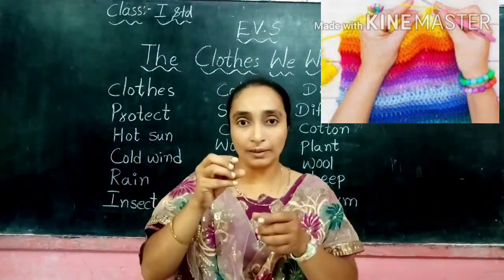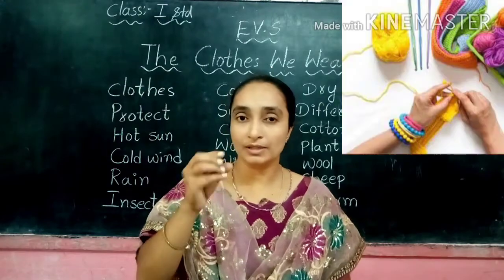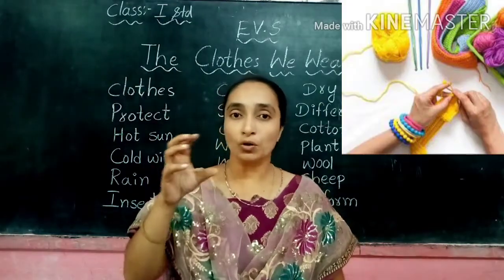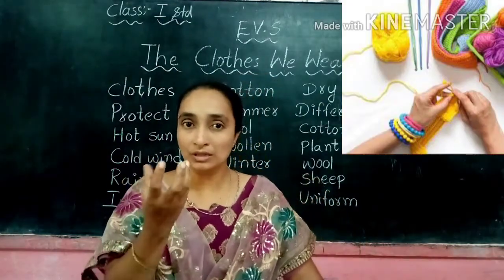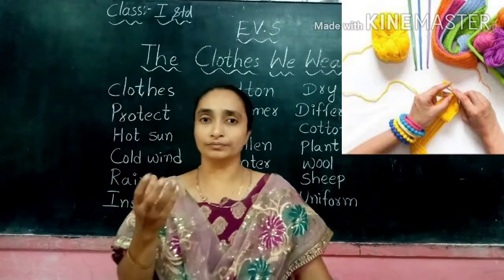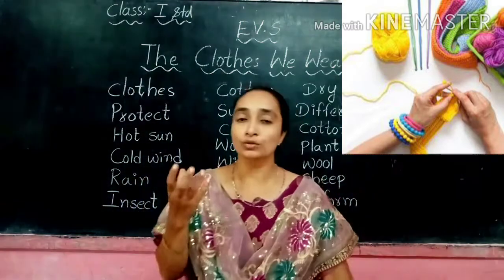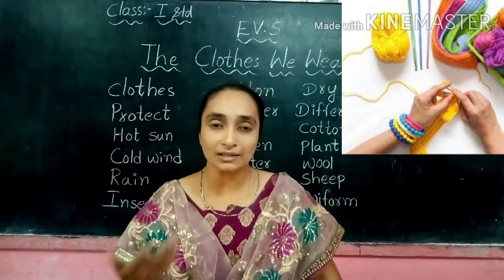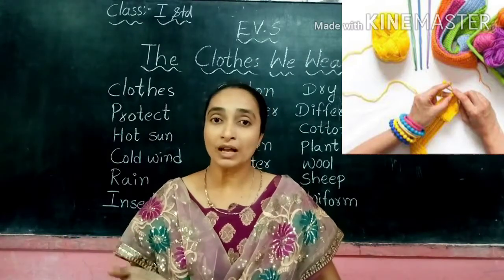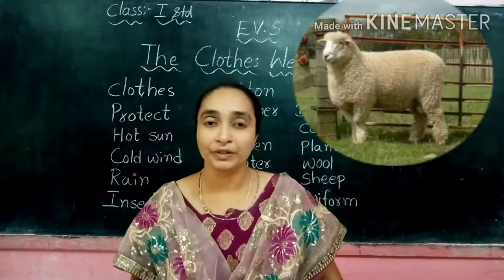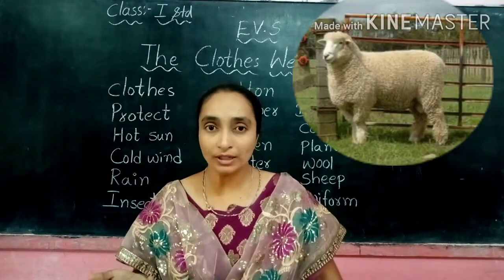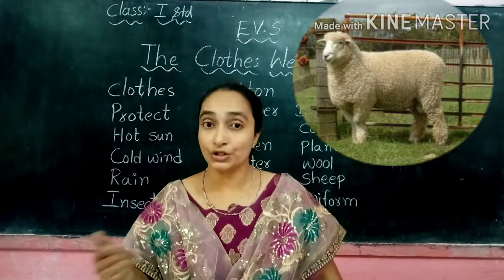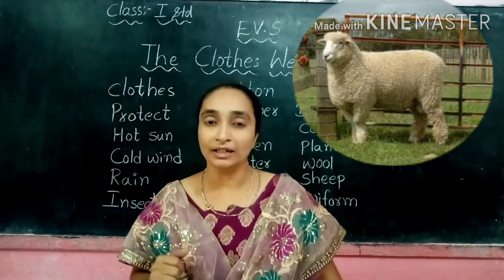The wool is a somewhat thick thread. It comes in small balls, and we have different colors. So how are they getting this wool thread? From the animal, the sheep. Do you know about that? Yes, from the sheep only.